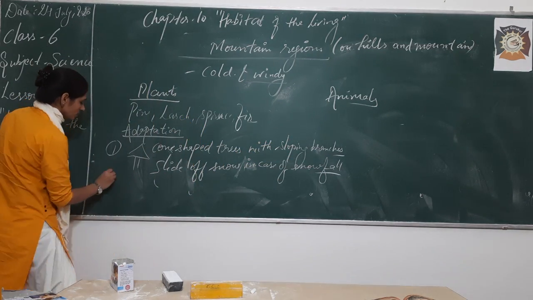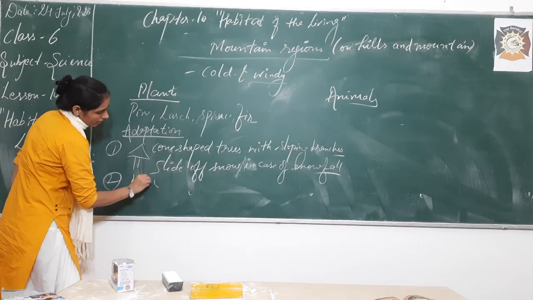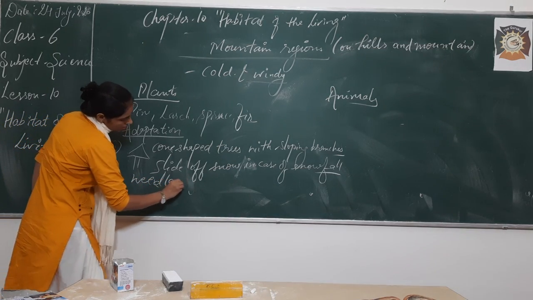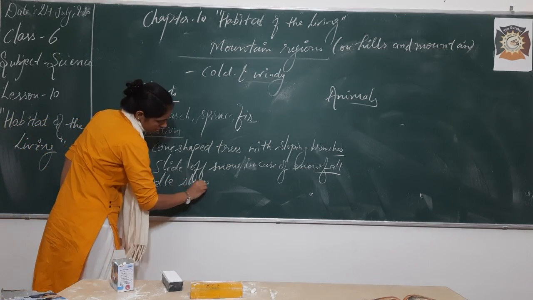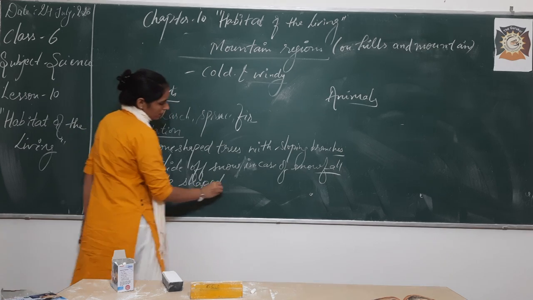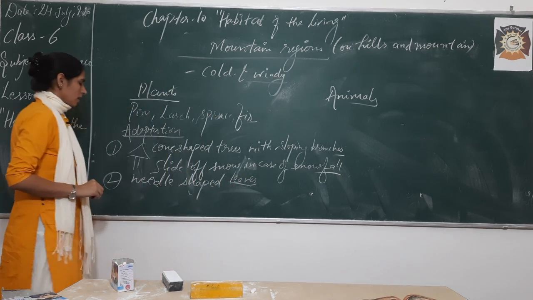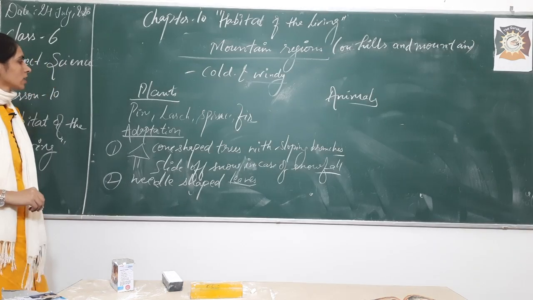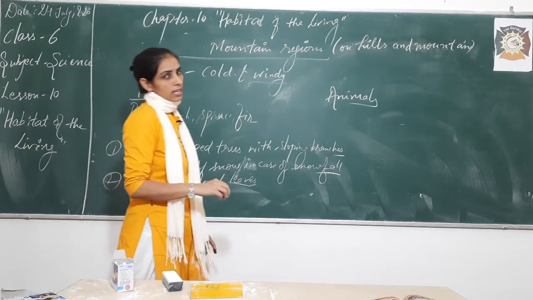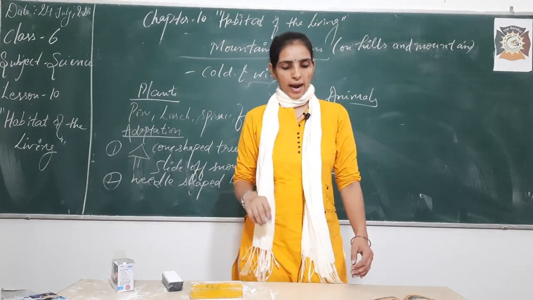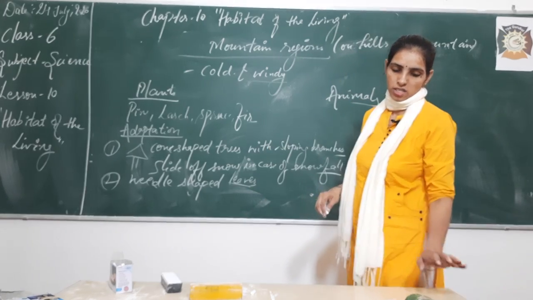Next, they are having needle-shaped leaves. Needle-shaped leaves, okay? These are the adaptations followed by plants in mountain regions, right?